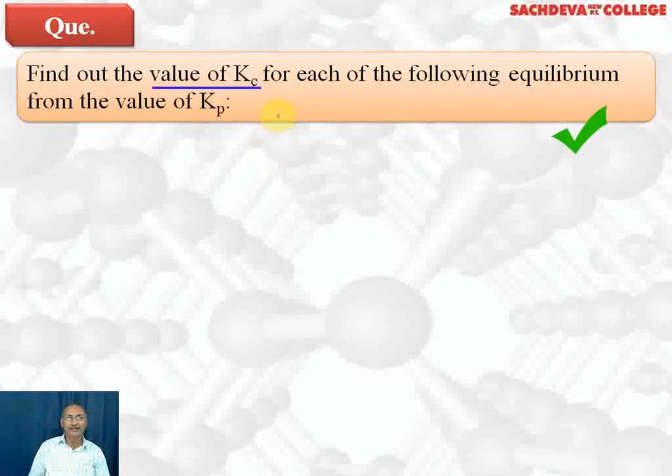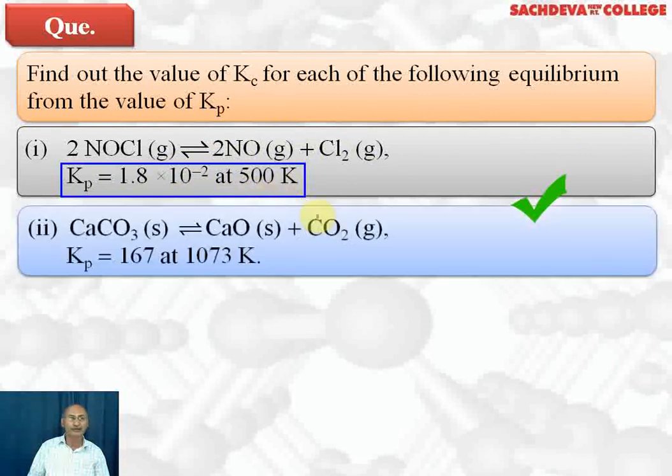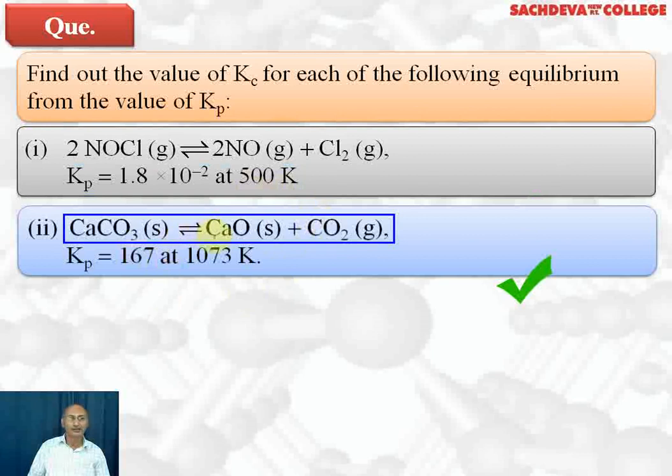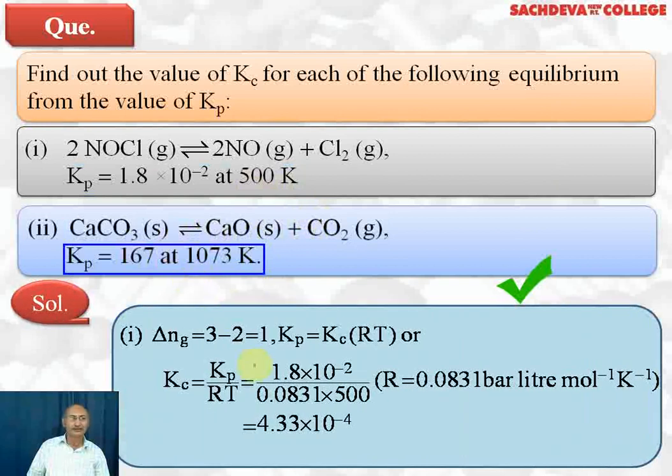Find out the value of Kc for each of the following equilibria from the value of Kp. 2NOCl gas gives you 2NO gas plus Cl2 gas, Kp is equal to 1.8 into 10 power minus 2 at 500 Kelvin. CaCO3 solid gives you CaO solid plus CO2 gas, Kp is 167 at 1073 Kelvin.